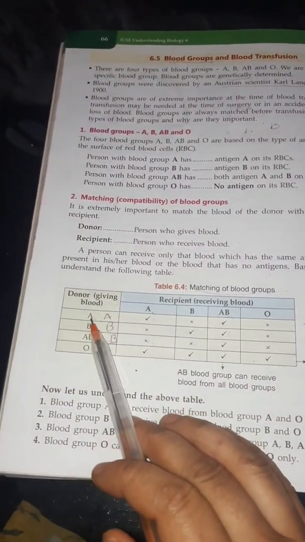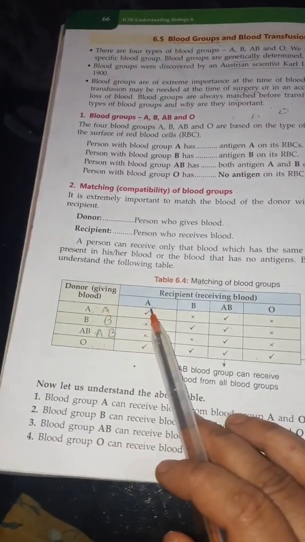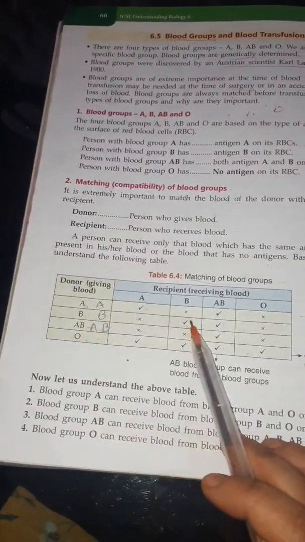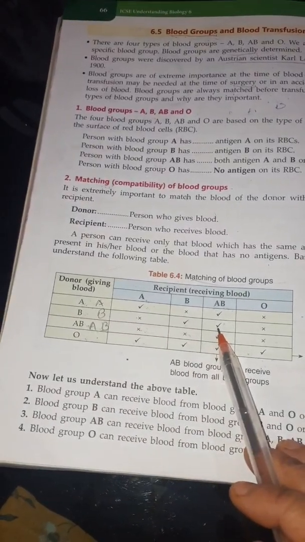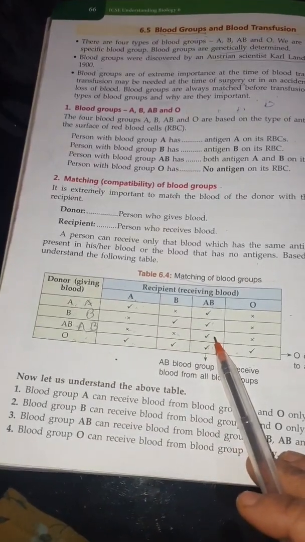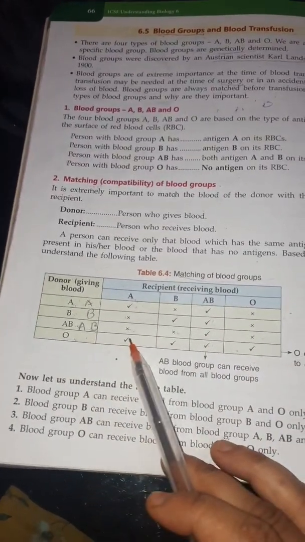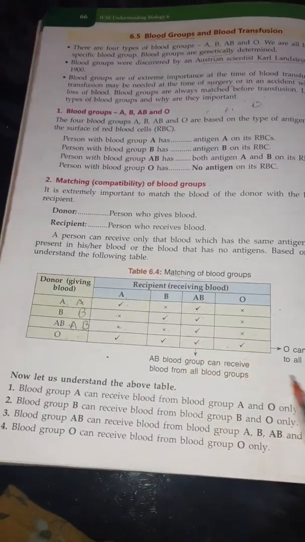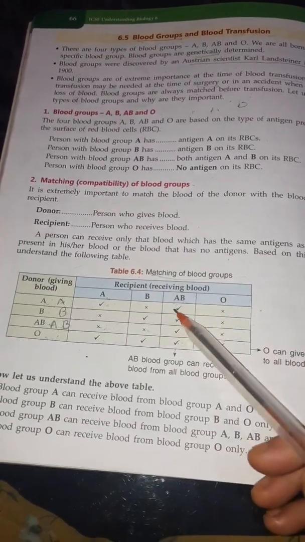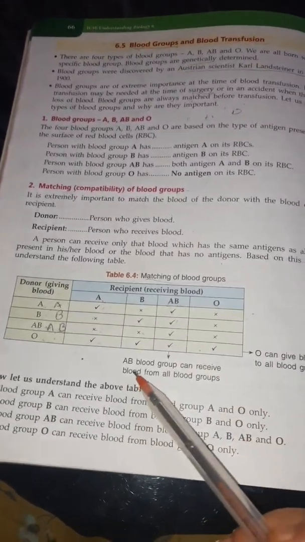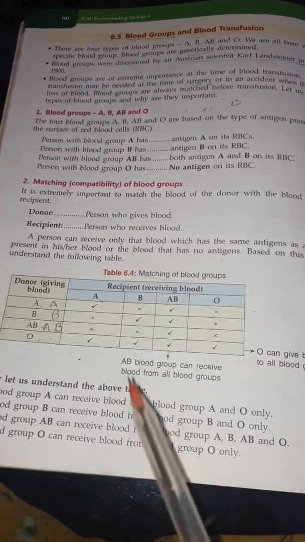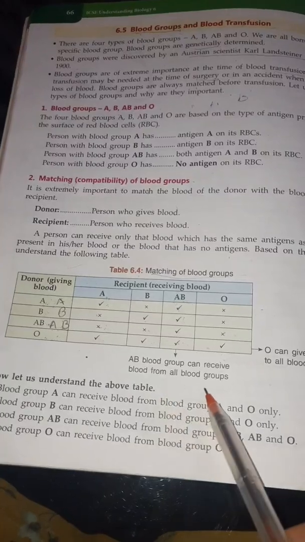When we see the blood group A is the donor, so who can receive the blood? A and AB can receive the blood. When the donor is B, the B and the AB blood group can receive blood. When we talk about the donor AB, only AB can receive that blood. And if we talk about O, A, B, AB and O, all can receive the blood. So better keep in mind, you can see AB can receive blood from all the blood groups.